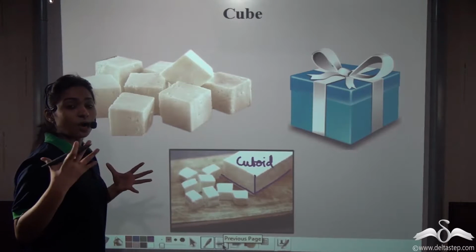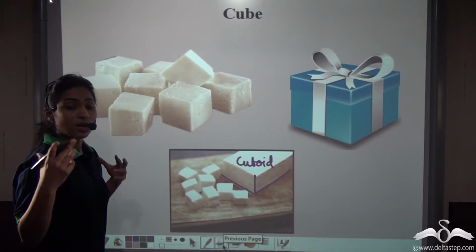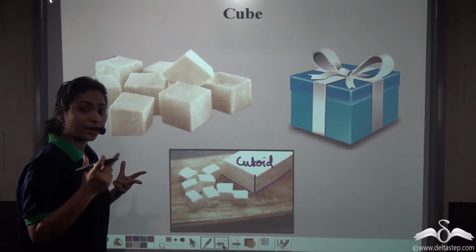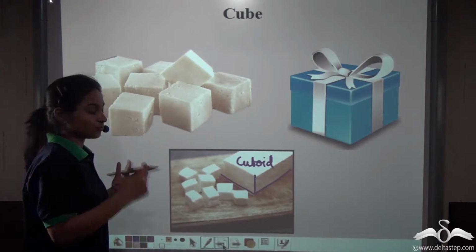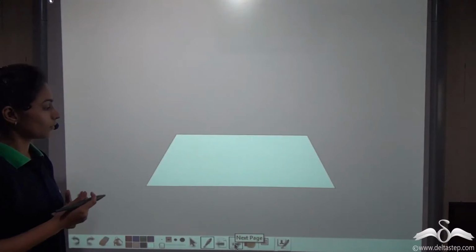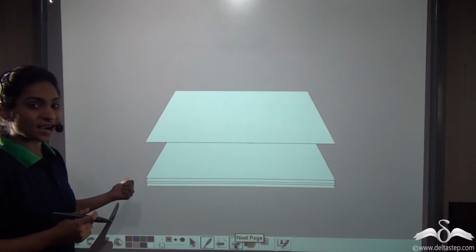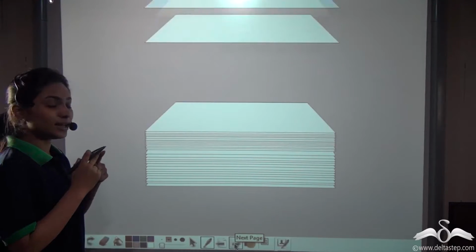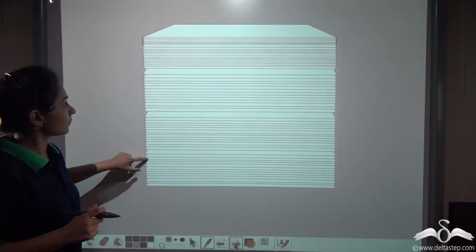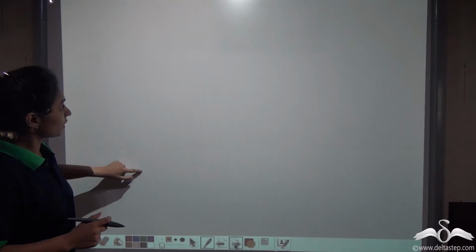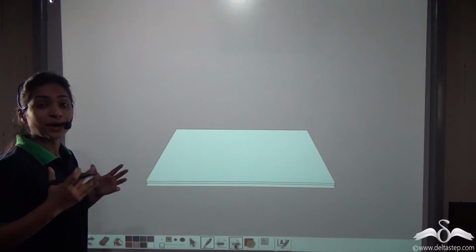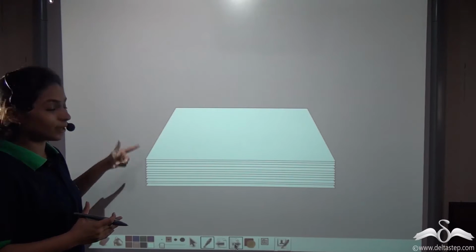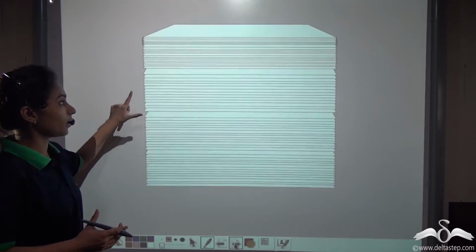Now let's see actually how we can make this cube with a square. That is, from this two-dimensional object, a square, we are creating a three-dimensional object, a cube. Let's see how. Here we are stacking up some papers. So you know that this paper is two-dimensional. It is having a length and a breadth. But here see, along with this, it got a thickness. Making it what? Making it a cube. So, along with the length and breadth, it is gaining some thickness, making it a cube.